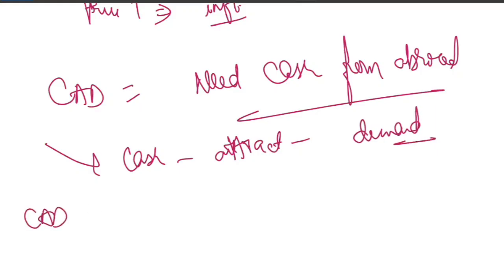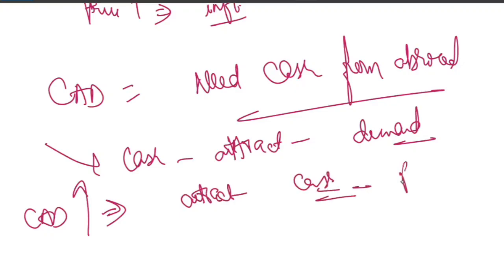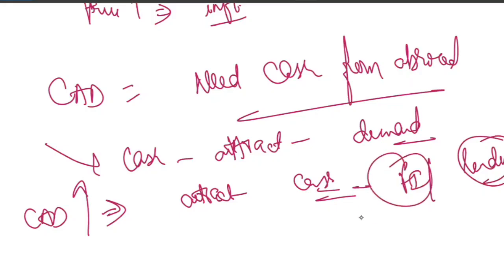Okay, so what happened? If CAD widens, if CAD increases, the country must attract cash. The country must attract cash from the foreign investor or the lender, right? If it is from a lender, then it's called a loan. If it's from a foreign investor, it may be FDI or it may be FII. I think you know the difference between these two. So CAD simply means you bring the capital in, that's it.